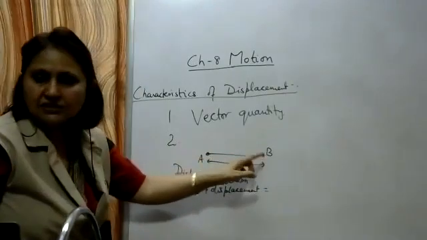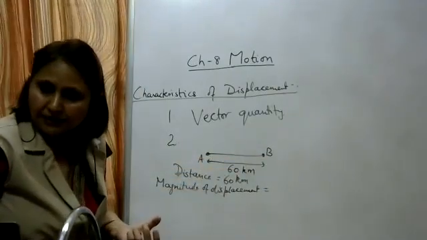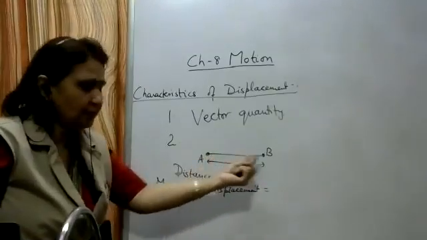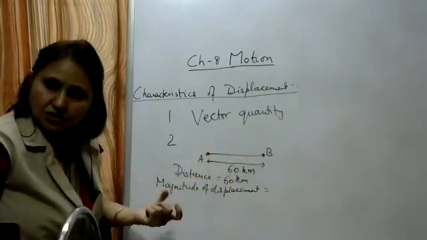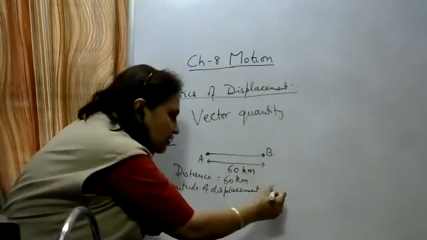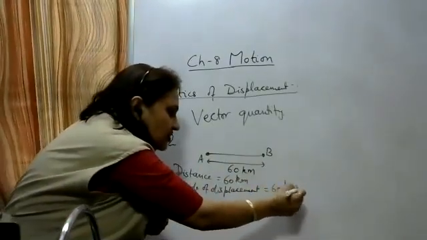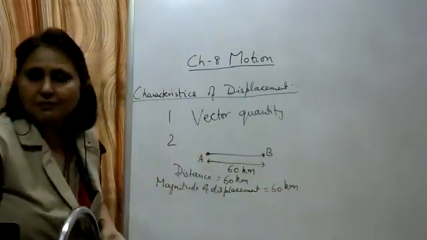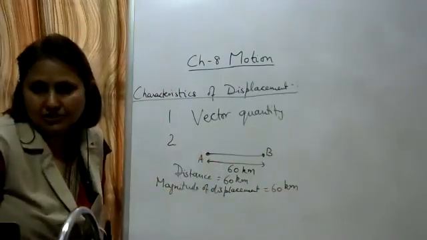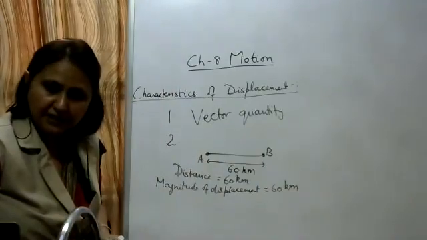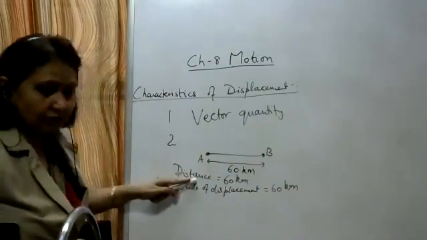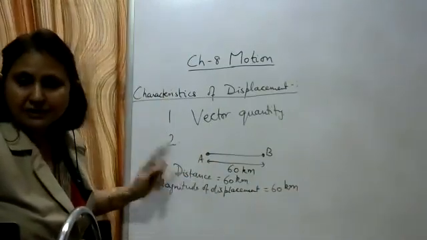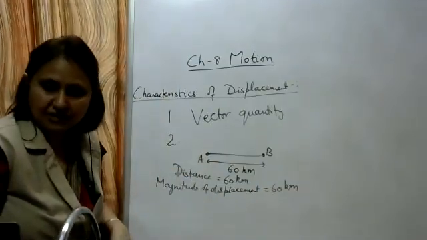This distance from A to B is the magnitude of the displacement. This shortest distance is again equal to 60 kilometers. So here we see that the magnitude of displacement is equal to the distance traveled.